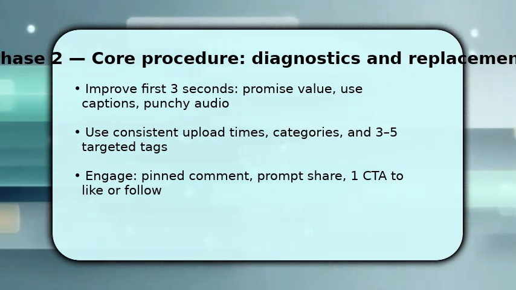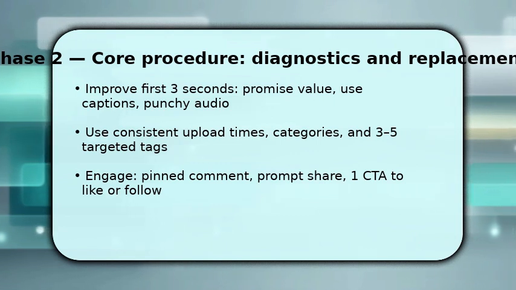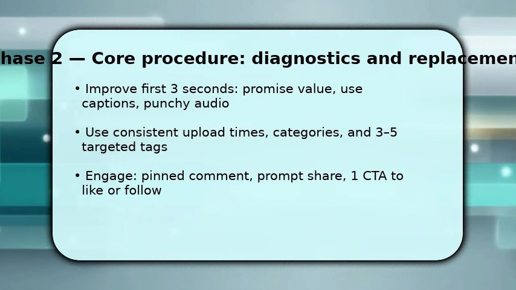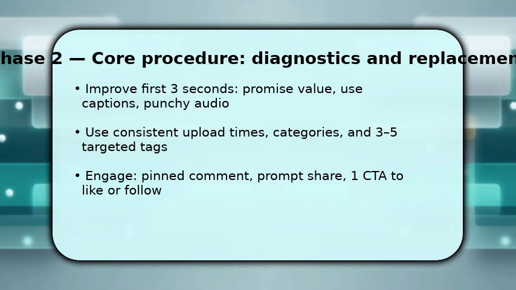Then standardize upload times and category so the system learns your niche. Include 3 to 5 targeted tags and a clear title. Also drive engagement. Pin a comment that asks one question, prompt viewers to share, and use a single call to action so watch and interaction signals strengthen recommendations.